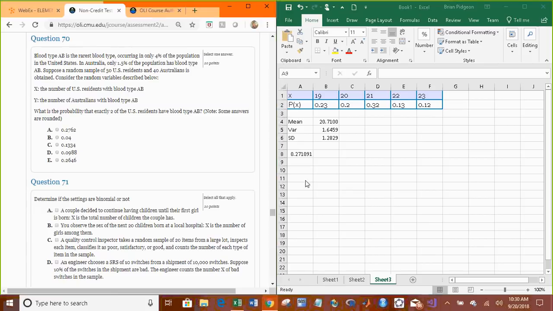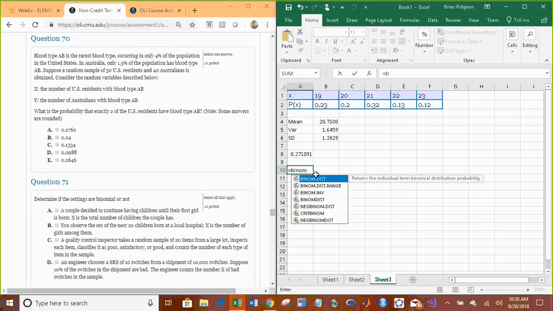Next question. Blood type AB occurs in only 4% of the population in the United States and in 1.5% in Australia. What is the probability of exactly 2 of the U.S. residents? So we go BINOM.DIST. We want exactly 2, so our cumulative is 0. So 2 out of how many people in the U.S. are we sampling?